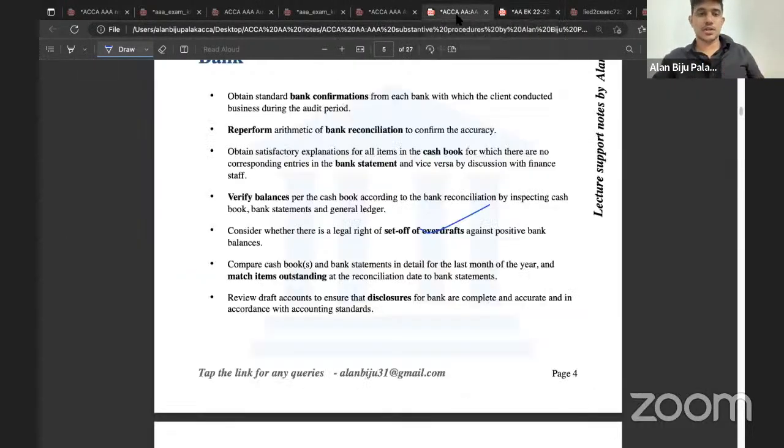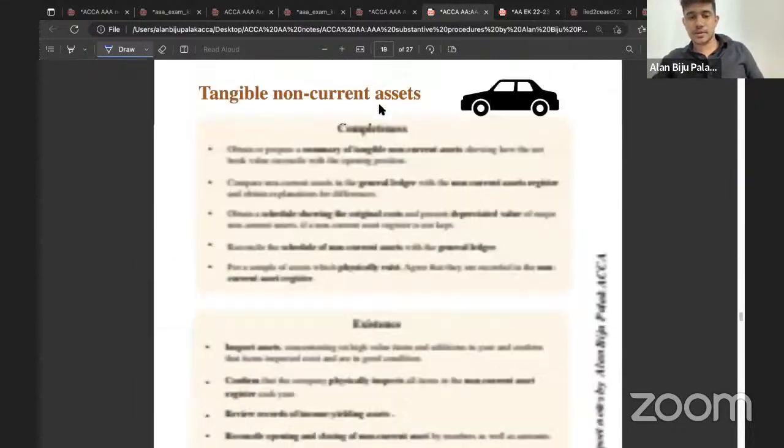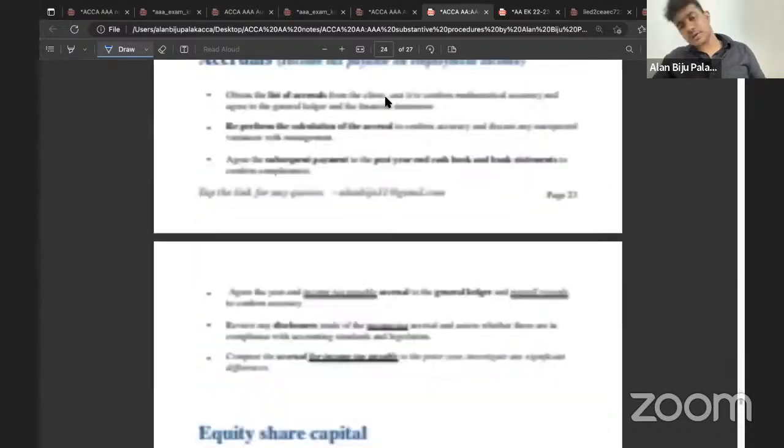So if the overdraft is not renewed, there can be chances of having uncertainty relating to going concern, right? Okay. Yes, sir. So what do you need to know in this case?